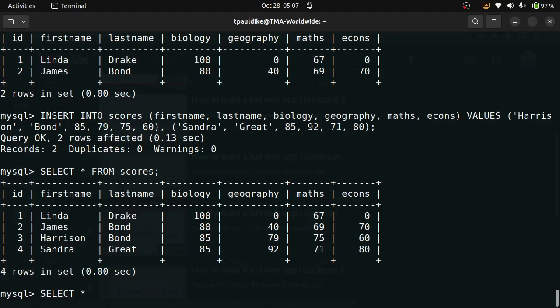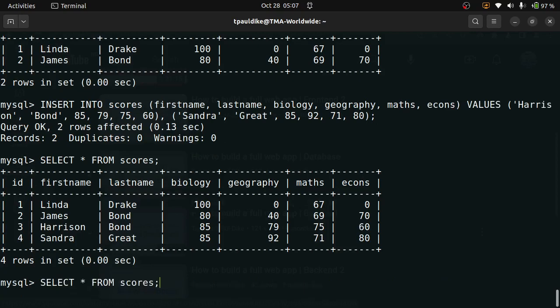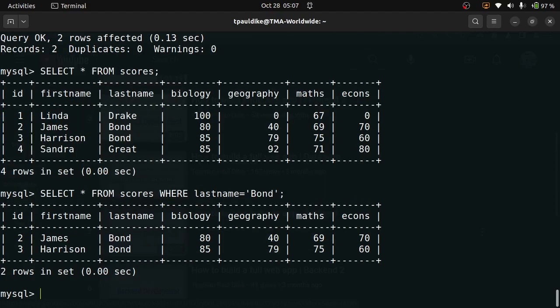Select everything from this table. Let's use that command again, but here I'll add a constraint. Select it where last name equals Bond. I want to see how many siblings with the name Bond. So it tells me number 2 and number 3. It gives me these records.